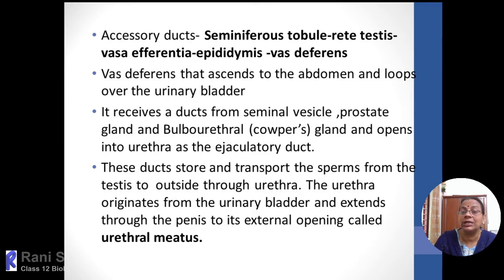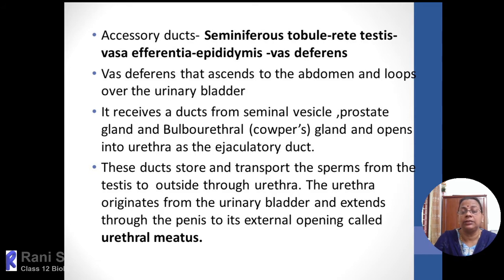So it can neutralize the acidity of the genital tract and allow easy movement of the sperms through the genital tract when it is inseminated. The prostate gland's milky secretion also contributes a characteristic smell to the semen.